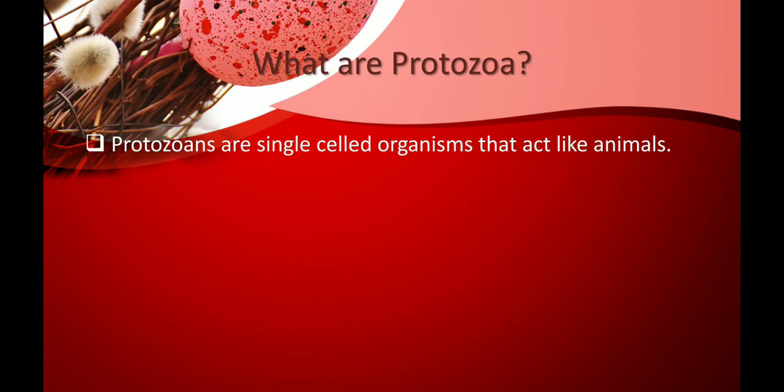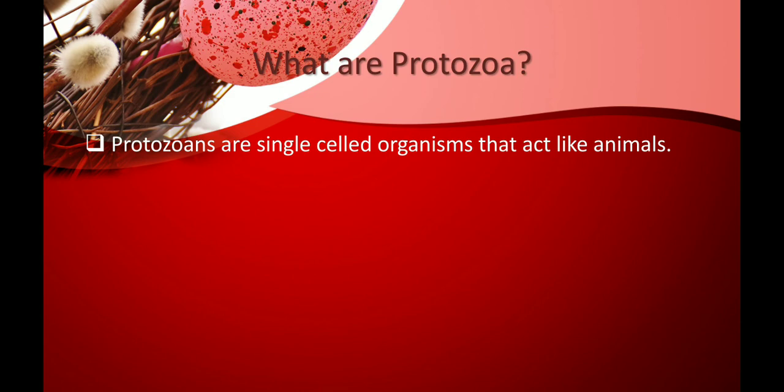Okay, so now let us go into the last classification of microorganisms, that is protozoa. What are protozoa? Protozoans are single-celled organisms that act like animals.